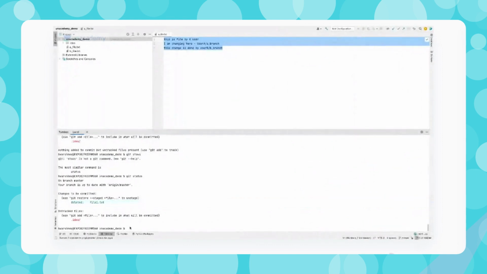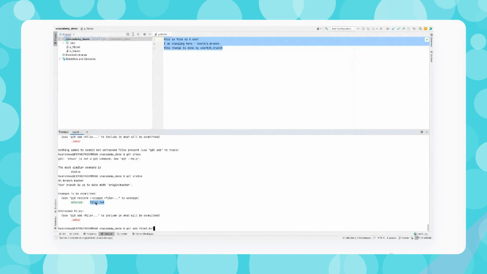Now if I want to remove this from my Git repository as well, what I need to do is add this first. Lots of people get confused about why we are adding this. We are not adding the file, we are adding the operation we have done. We never add or remove a file from Git, we just record the operation.